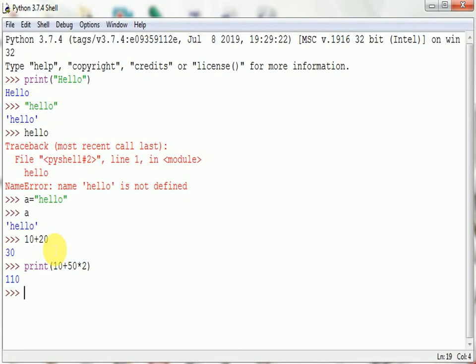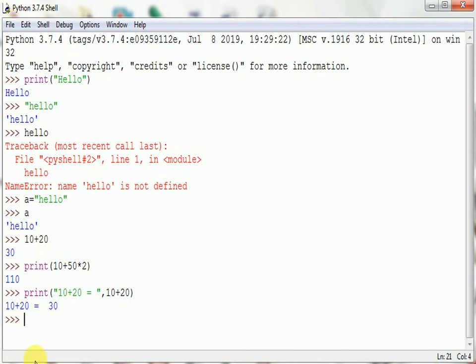Before this result, if you want to give any message, then you can use it in the inverted commas. Suppose I want to give "10 plus 20 is equal to" close the quotes. That's my constant message, and after that comma 10 plus 20. I want to execute this statement, press enter.